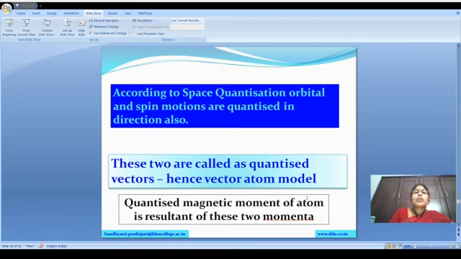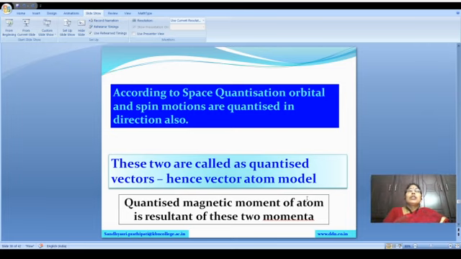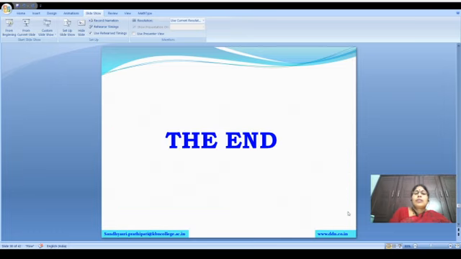According to space quantization, orbital and spin motions are quantized in direction also. Yes, these two are quantized vectors. This model is called the vector atom model. The quantized magnetic moment of an atom is not only the orbital angular momentum or only the spin angular momentum. The total angular momentum of an atom is the resultant of these two quanta. This is all about electron spin.